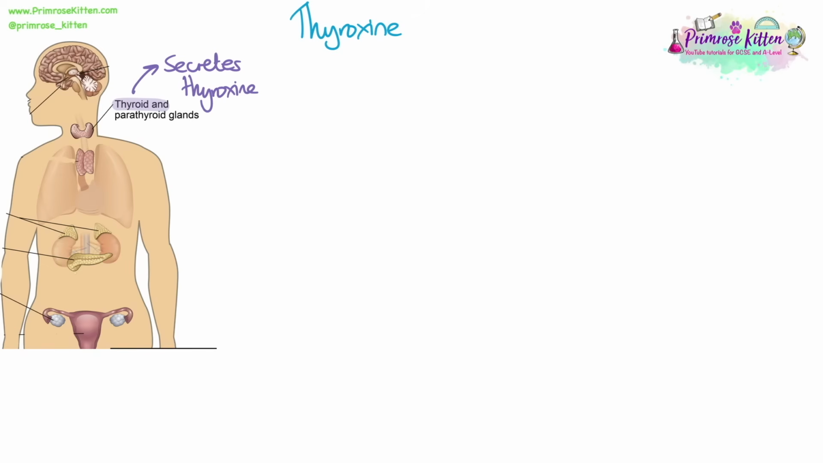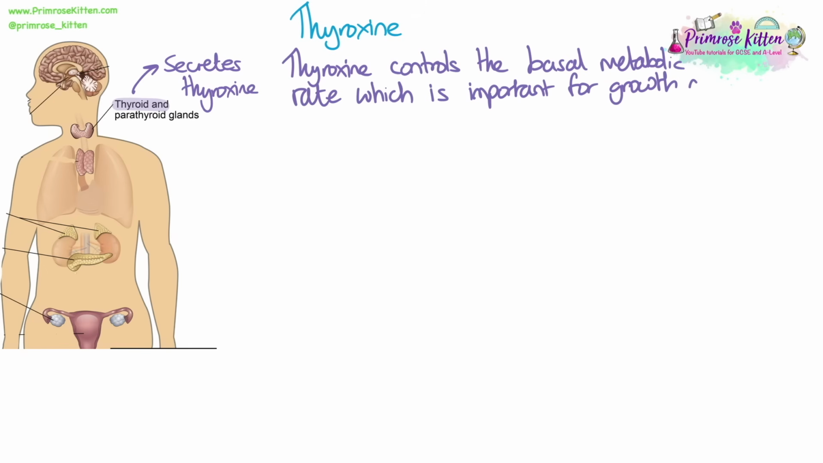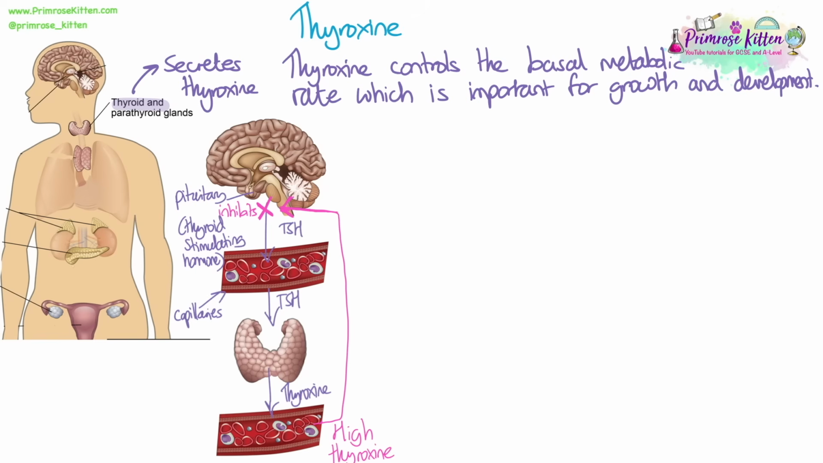We need to be able to explain the action of the hormone thyroxine. Thyroxine is secreted from the thyroid gland, which is in the neck. Thyroxine controls the basal metabolic rate, which is important for growth and development. Thyroxine is controlled by a negative feedback loop. So the pituitary gland releases a hormone called thyroid stimulating hormone into the blood. This then travels to the thyroid gland, and it causes the thyroid gland to release thyroxine into the blood.